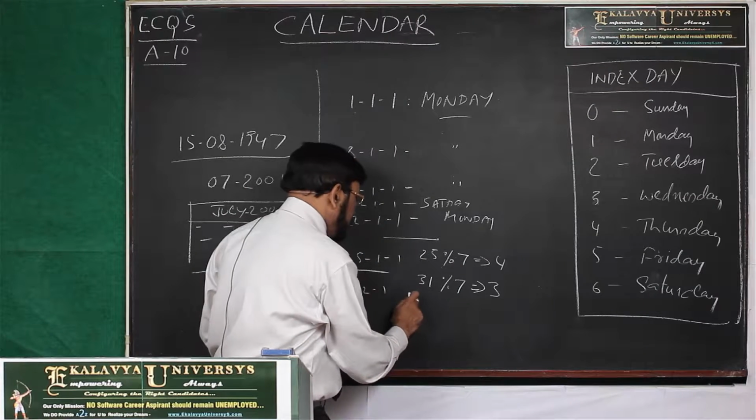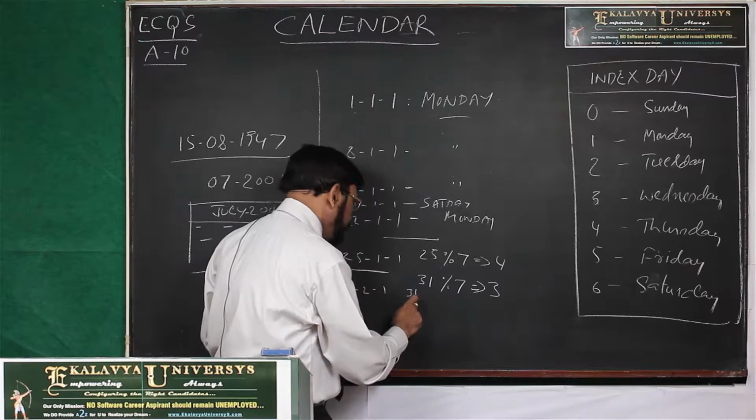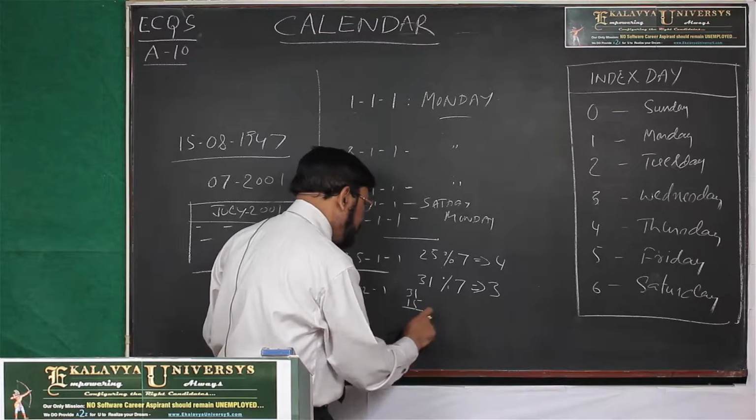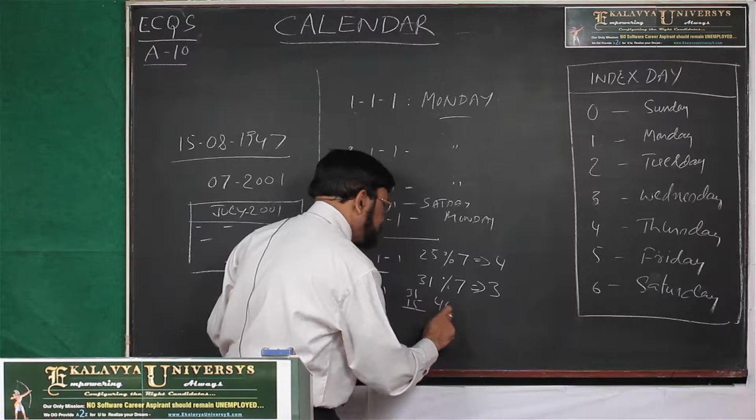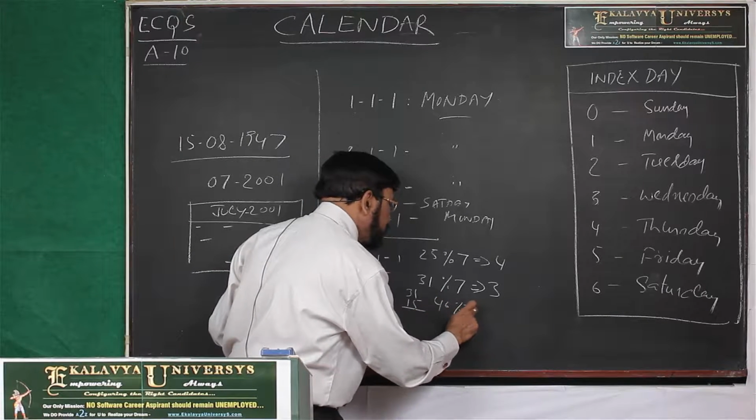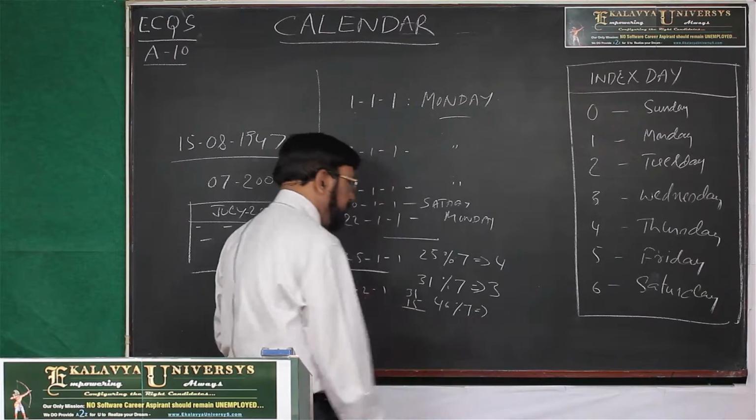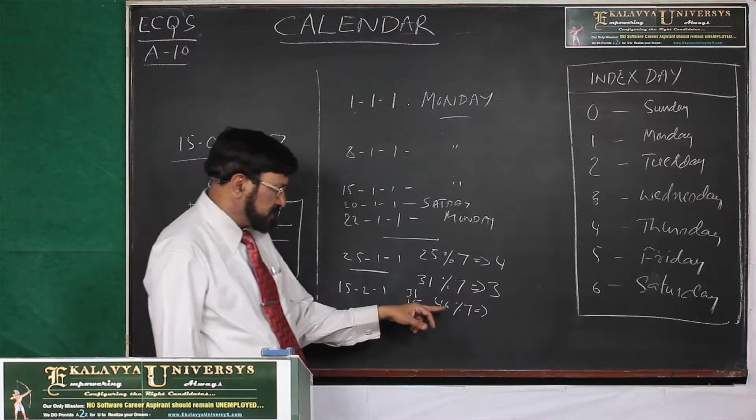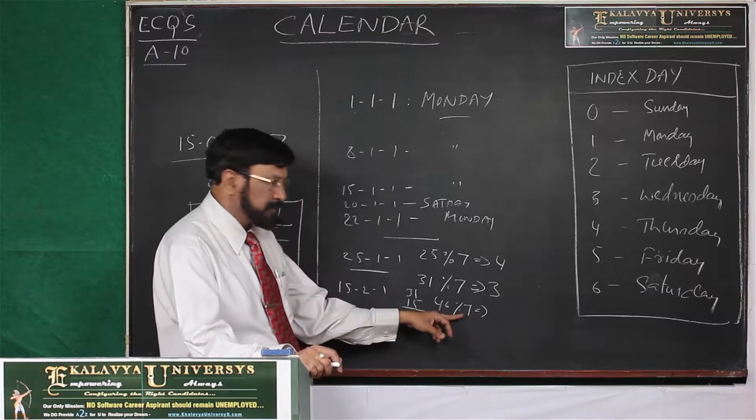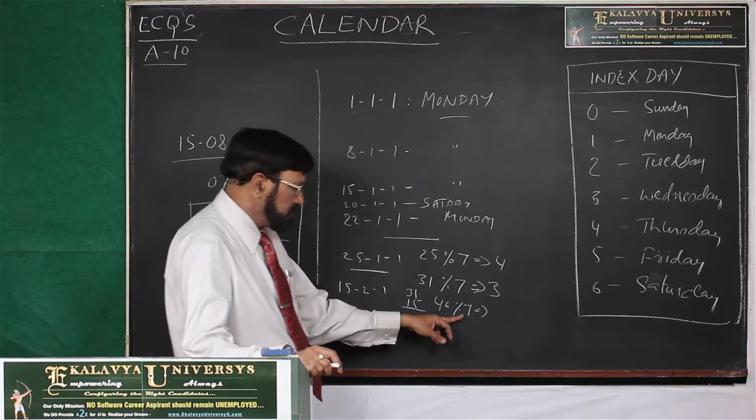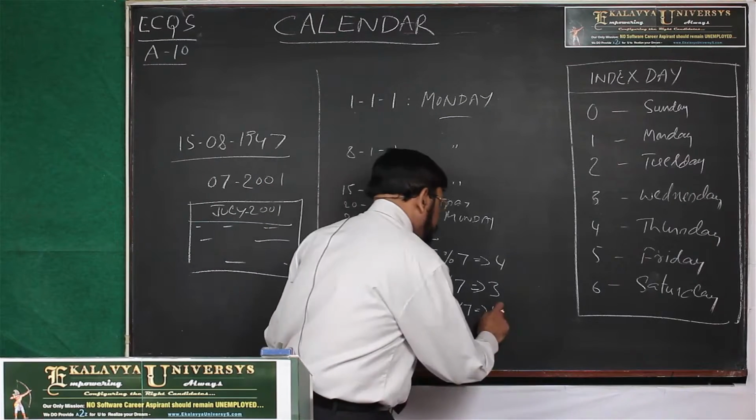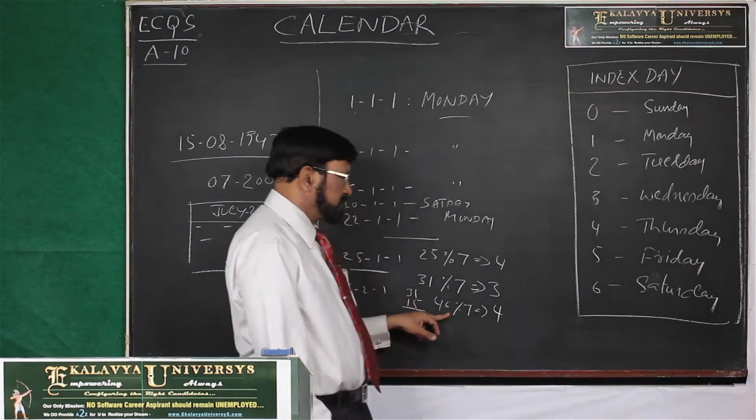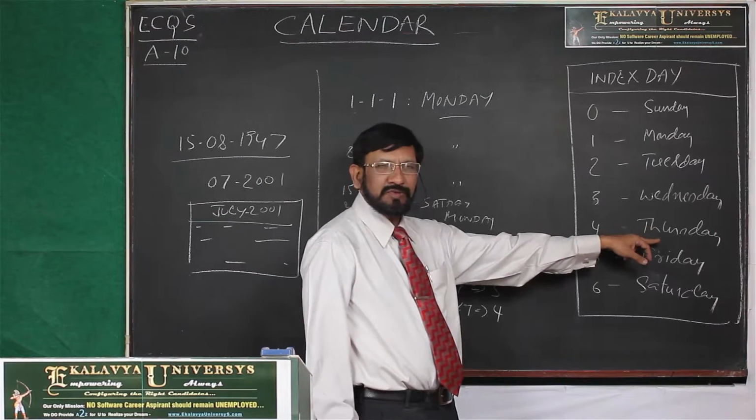January has 31 days, you know. February we are taking 15 days. Totally it comes to 46. 46 modulus 7. 7 fives are 35, 7 sixes are 42, and 4. 4 is the remainder. So 4 represents Thursday.